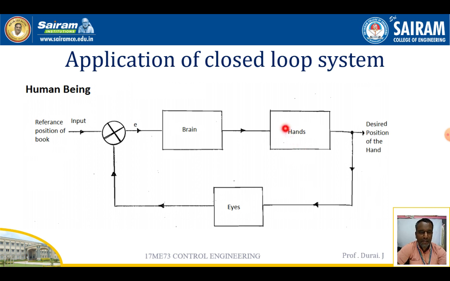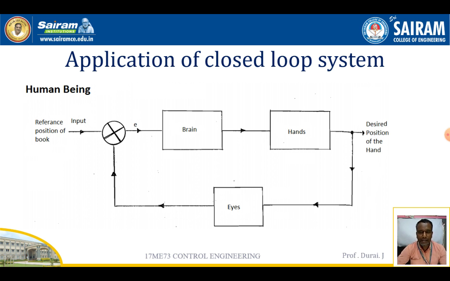So like this, the closed loop system works here. Another example we can give is playing cricket. Here also the feedback system is the eyes. It has to check how fast the ball comes, and gives signals to the brain.